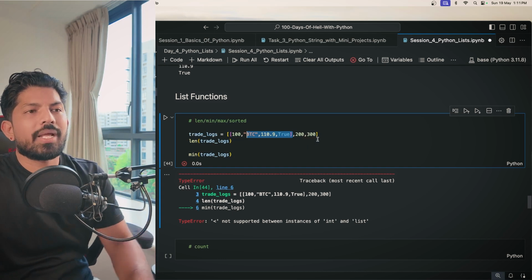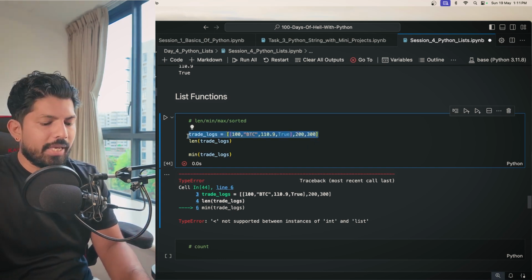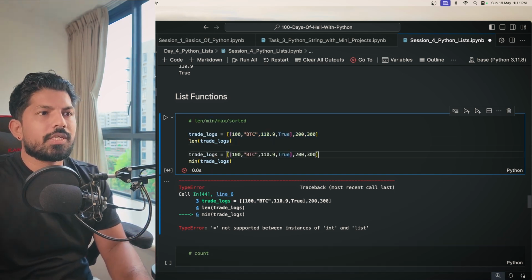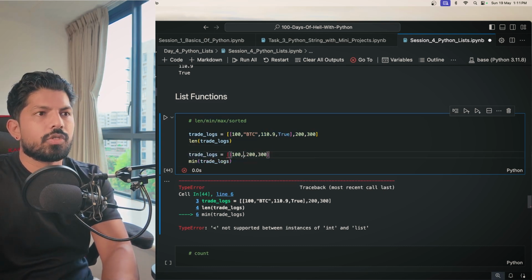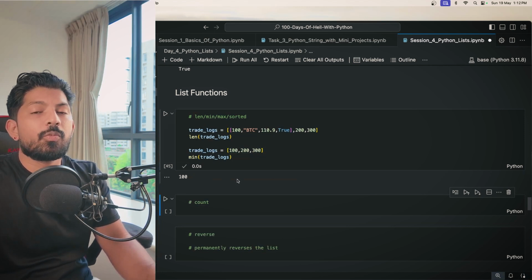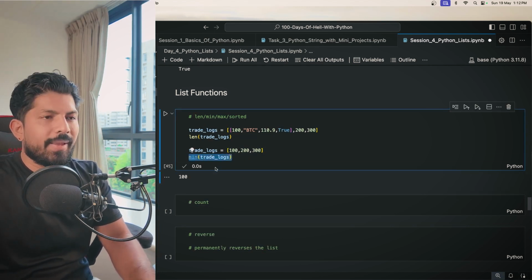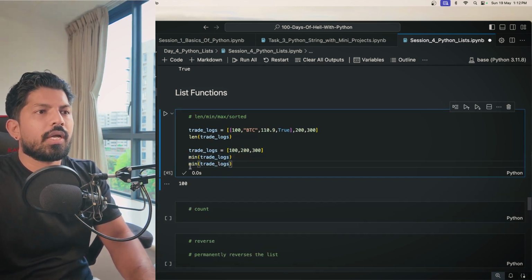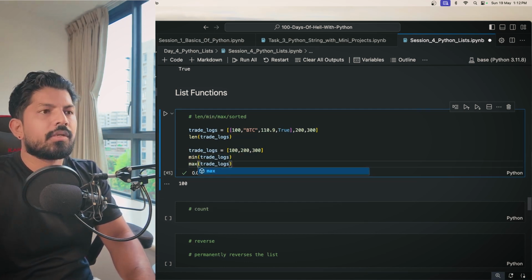For that, you have to take another list, and let's say we have this list, and I'll remove this, and now it becomes homogeneous because all are integers. And when I apply minimum here, it will give me 100, and the same goes for max also. So it will give me the max, right?